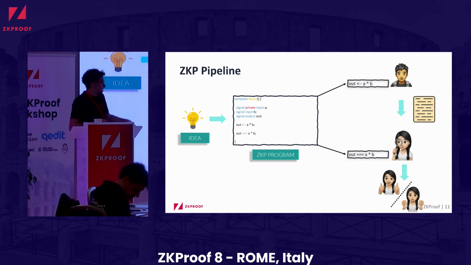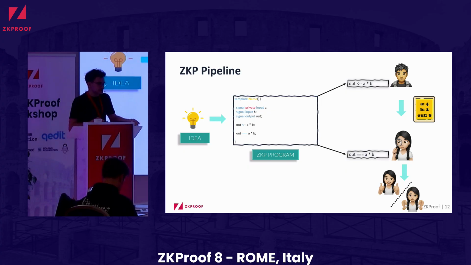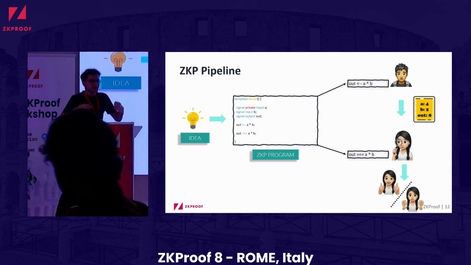So the prover might then go on and create a proof, which on a very high level is like an association of the variables or the signals in the program and the values. So in this case, the prover passed us inputs 4 and 2 and got us output 8. At least that's what the prover is claiming to have done.